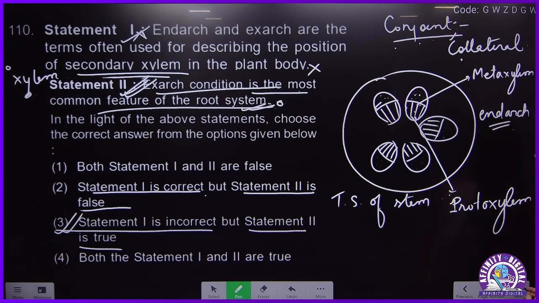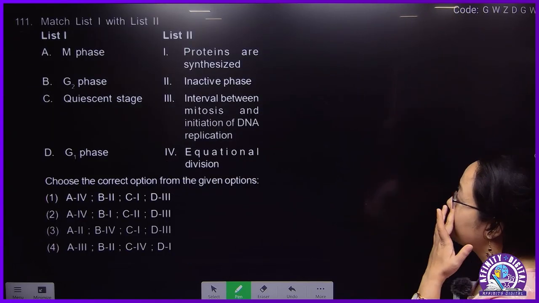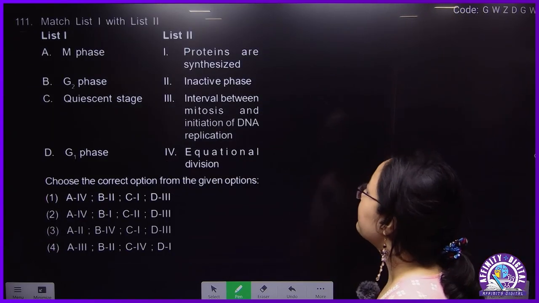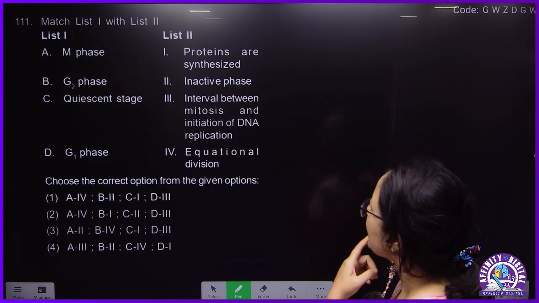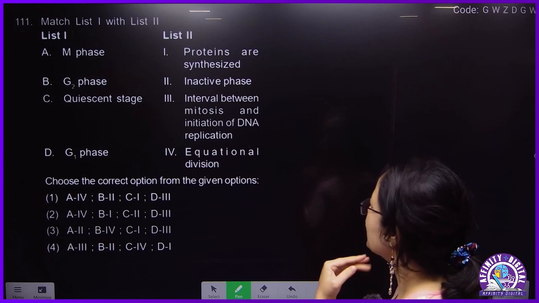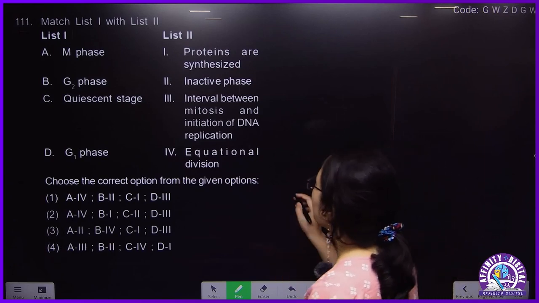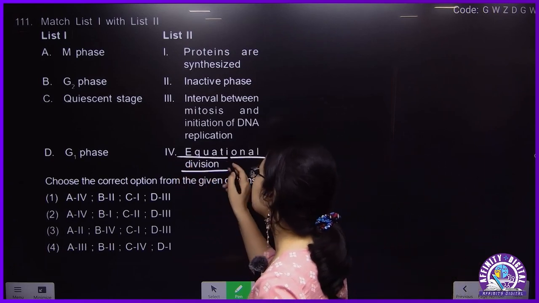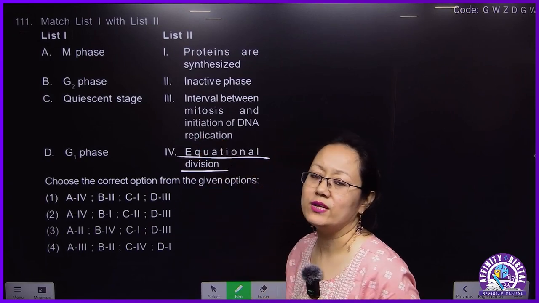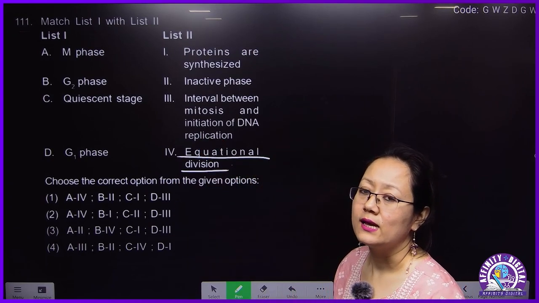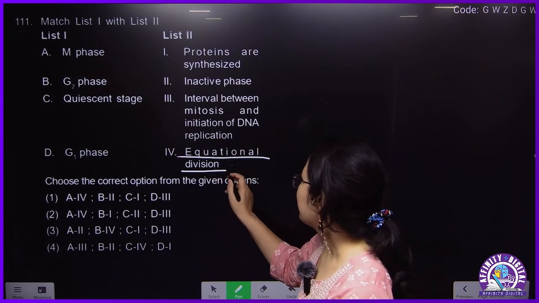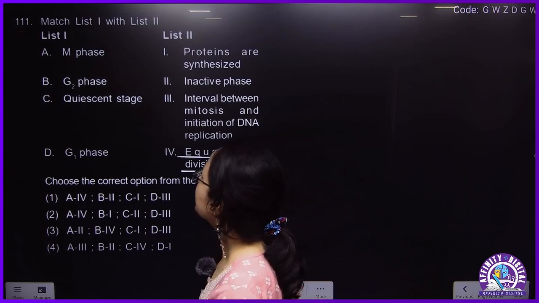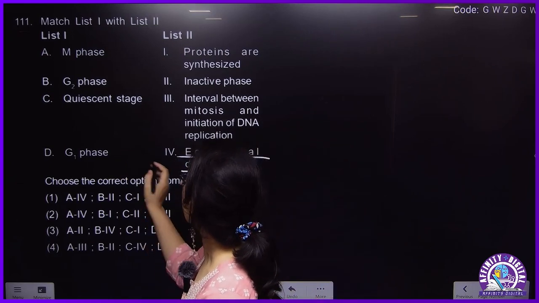So next, let's see question 111. M phase. This is from the cell cycle. M phase means it will be equational division. M phase here is meant with respect to mitotic phase. So mitotic phase means it will be equational division. A is 4.